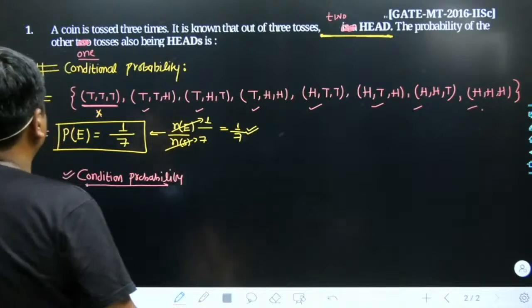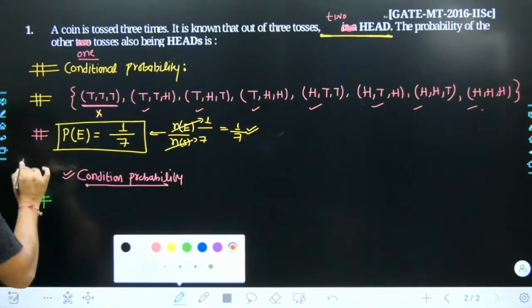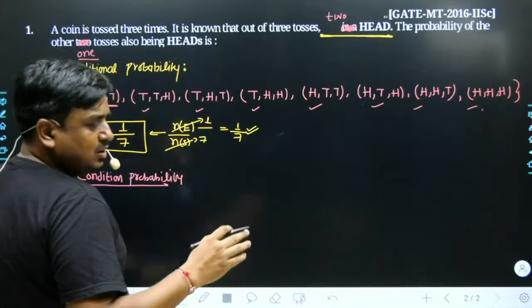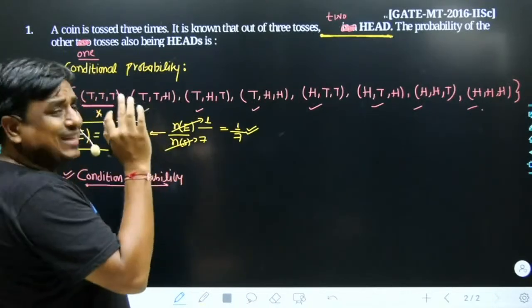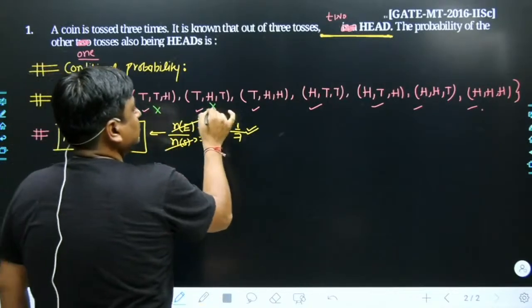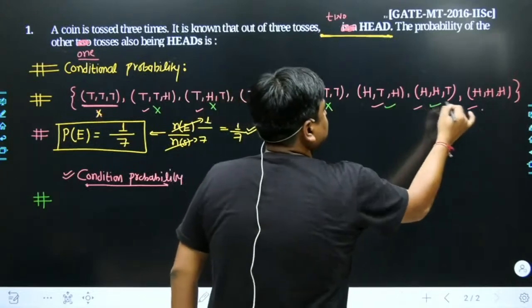Let me check whether it has been correct or not. As per the solution, the answer has been 1 by 4. Check it out. It had been made sure the sample space contains only those events which contain at least two heads. So this has been ruled out, this has been ruled out, this has been ruled out. You are left with this, this and this.